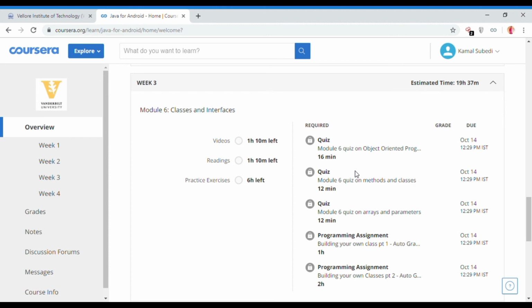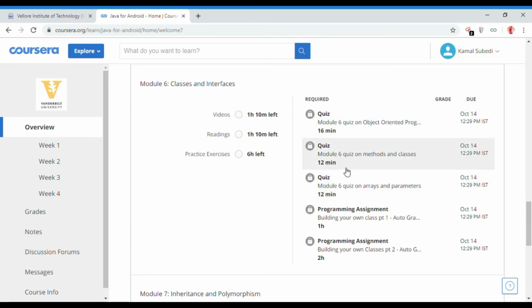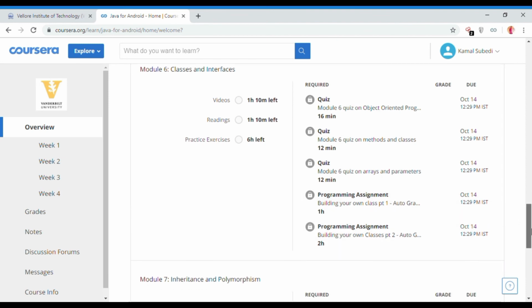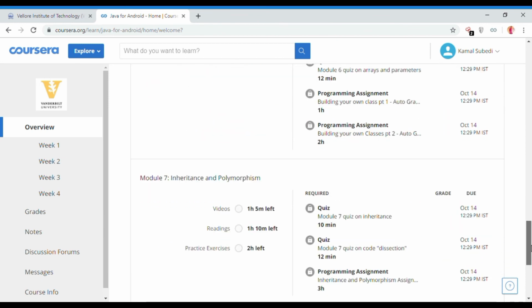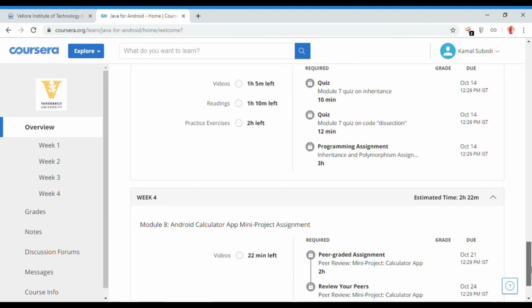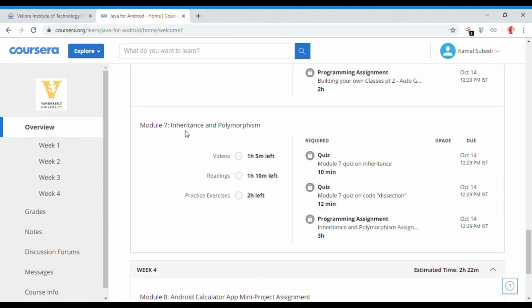In classes and interfaces, I have to watch nearly 1 hour of video, and read 1 hour of text articles, with 6 hours of practice sessions, and I need to complete 3 quizzes and 2 assignments in module 6 of week 3. And in module 7, inheritance and polymorphism, there are 2 quizzes and 1 assignment.